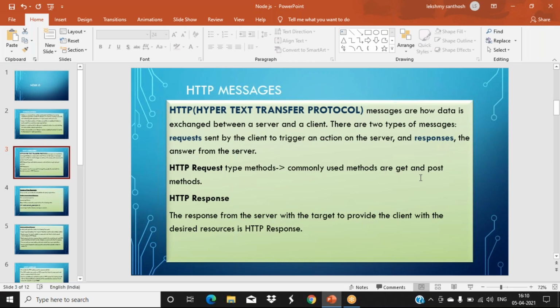This also we have seen when we worked with HTML, how the get and post methods work, and I told you the differences. A response is the answer from the server, providing the client with the desired resources in the HTTP response. So all these things we learned.